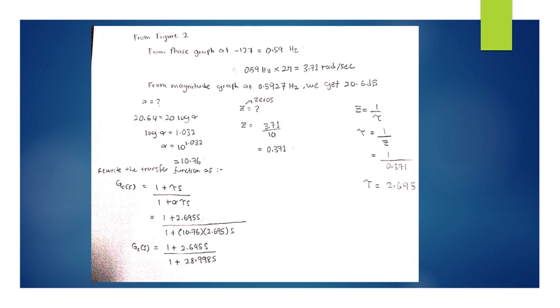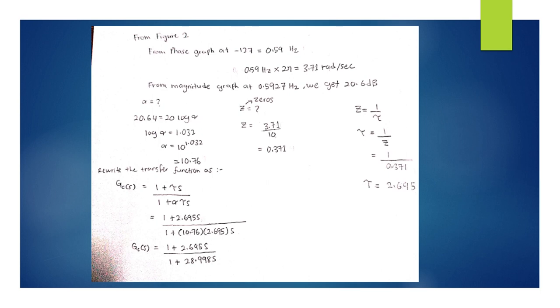My name is Muhammad Amir Hisham bin Muhammad Sabri. Okay, from the previous slide, on the phase graph at negative 127, we get the gain crossover frequency equal to 0.59 Hz. So we change it to radians, and we get 3.71 radians per second. From the magnitude graph at 0.59 Hz, we get 20.6 dB.